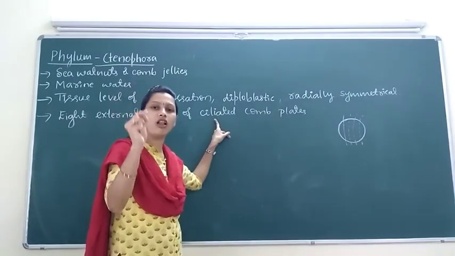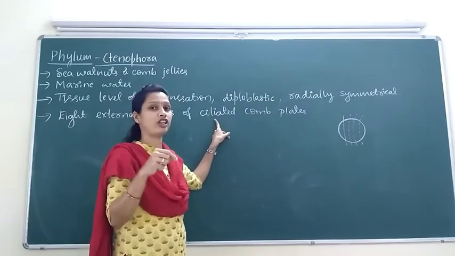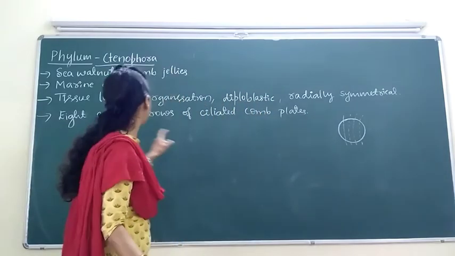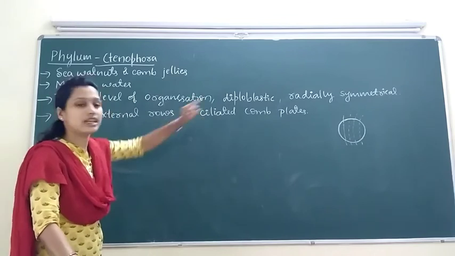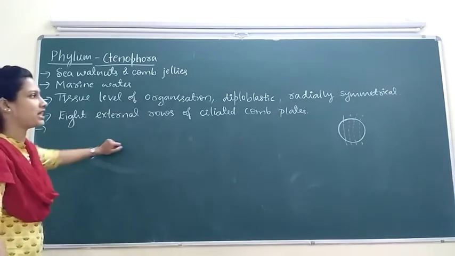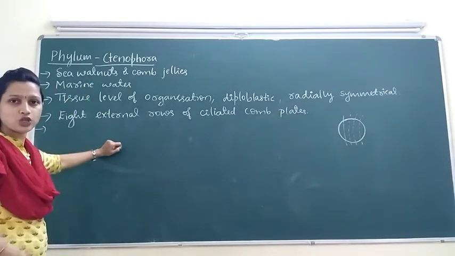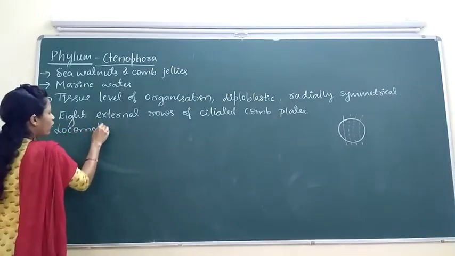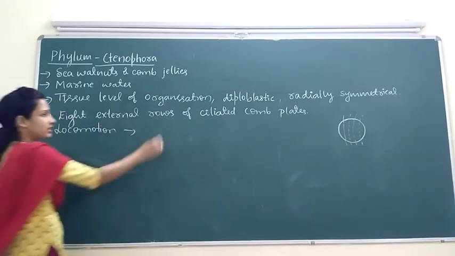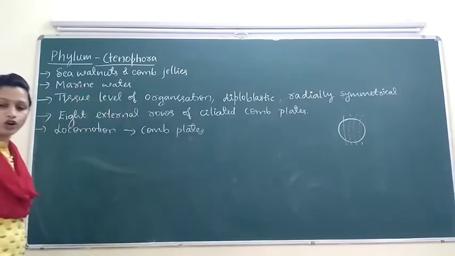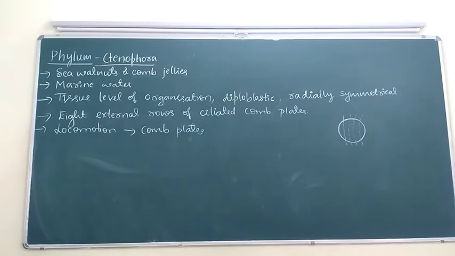Cilia is a small hair-like structure which is helpful in movement. It is the locomotor structure. So like that, 8 external rows of ciliated comb plates are present, and because of the presence of the ciliated comb plates, Ctenophora shows movement, locomotion. In case of Ctenophora, locomotion takes place by ciliated comb plates.